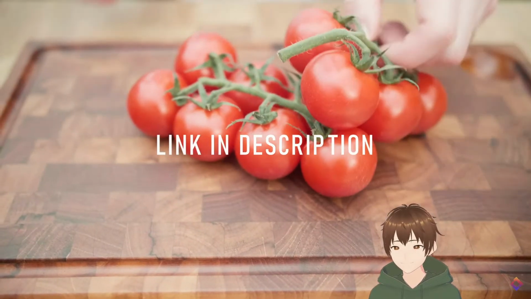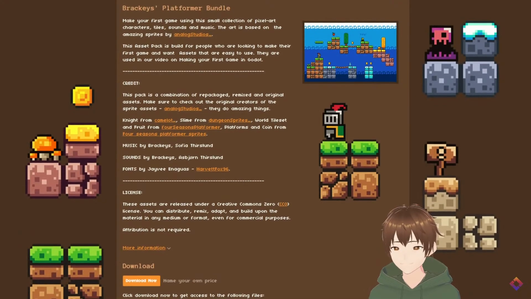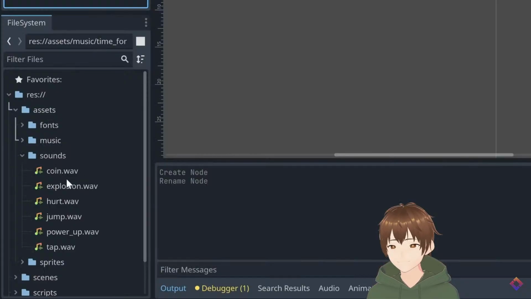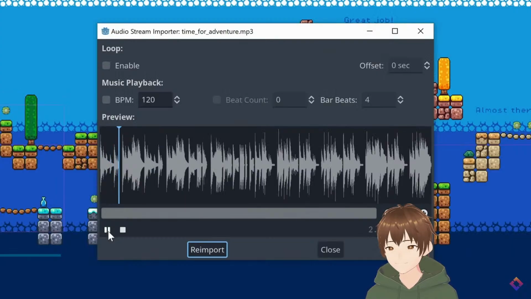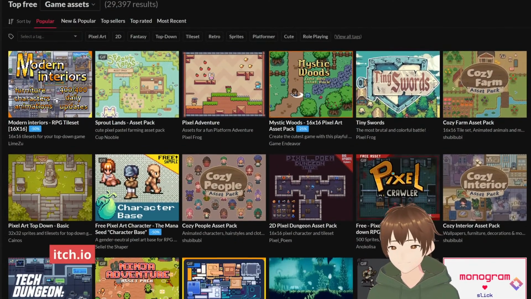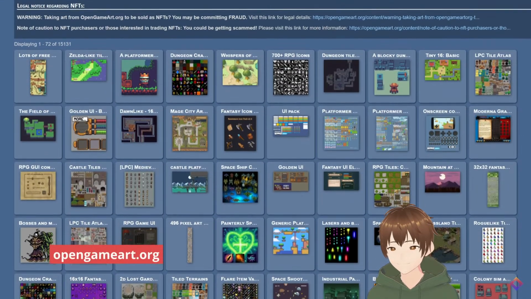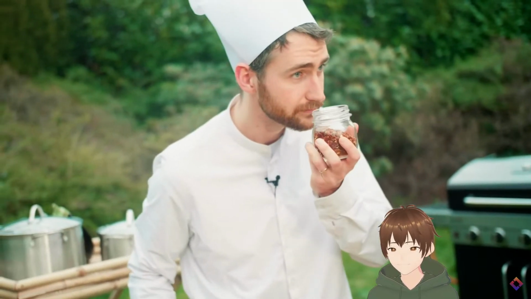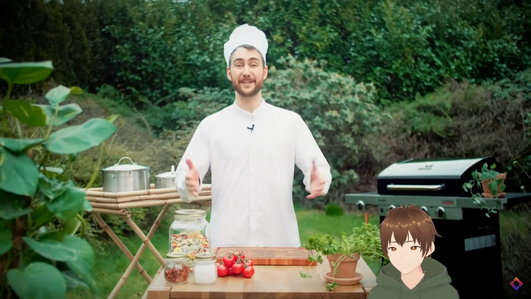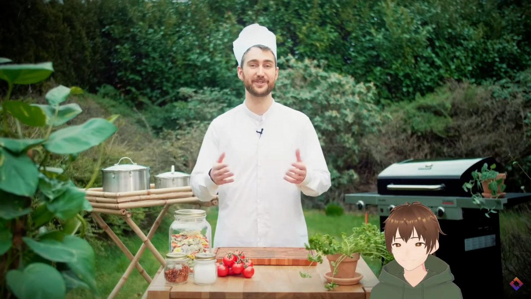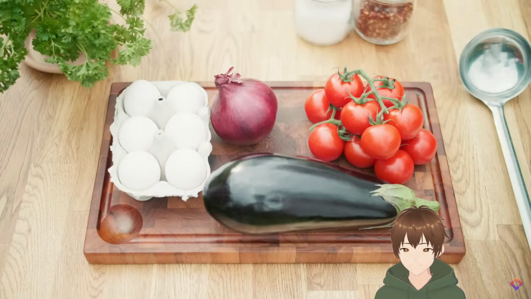You can download them for free using the link below. I've bundled together sprites from the amazing Analog Studios and modified them a bit along with a pixel font, some custom sounds, and a cute little music track. It's also perfectly fine to use other assets you find on the internet. There are many great resources for free assets, just make sure you check the license and give proper credit to the author. CC0 means that the asset is completely free to use and there's no requirement to credit. That being said, making your own assets is one of the places where you can really get creative, and I highly recommend you try it out as soon as you feel comfortable. Remember, you can always use these assets as placeholders and then modify or replace them later.